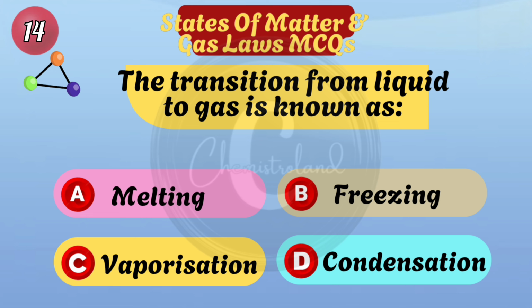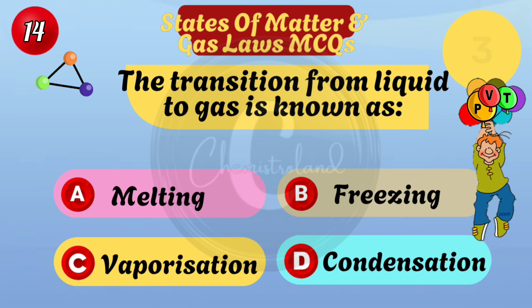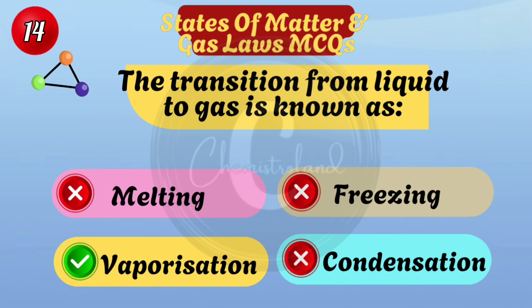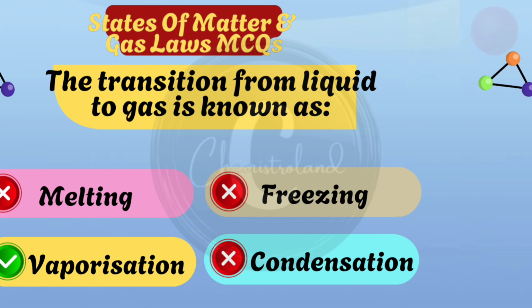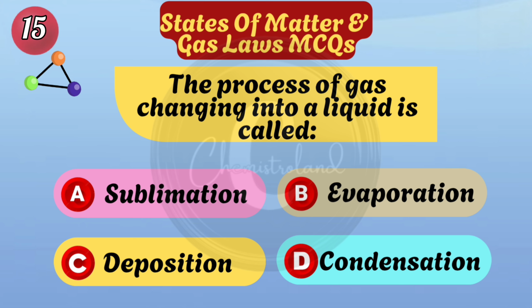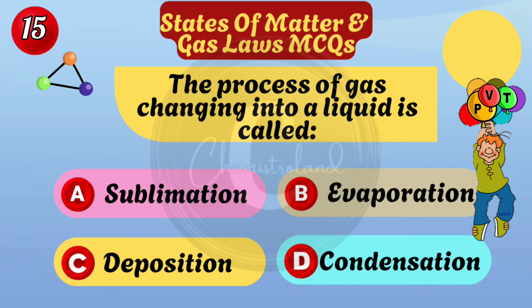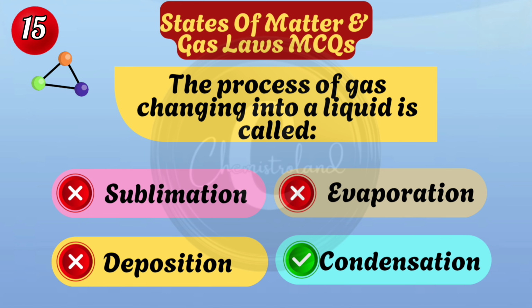The transition from liquid to gas is known as vaporization. The process of gas changing into a liquid is called condensation.